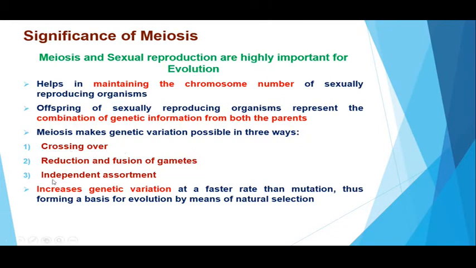Secondly, due to independent assortment of homologous chromosomes during metaphase and anaphase. And thirdly, due to reduction and fusion of gametes. Thus, meiosis increases the genetic variation at a faster rate than mutation, thus forming a basis for evolution by means of natural selection.